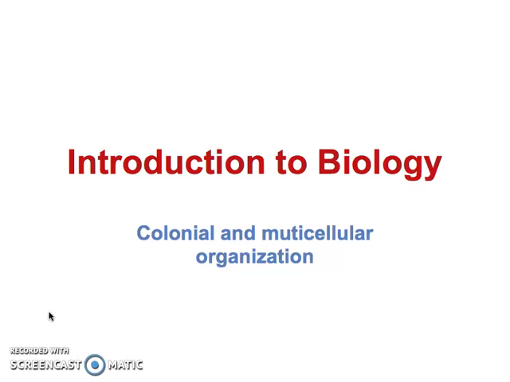Here we are with our new lesson, that is Introduction to Biology, with specific reference to colonial and multicellular organization. Previously, we had discussed different levels of organisms which come under the unicellular organization, in which we discussed organisms which can be of prokaryotic type or of eukaryotic type, and depending on their prokaryotic and eukaryotic nature, different organisms survive as a single cell life, and that is called unicellular organism. Now we are moving towards the next two topics related to cellular organization, that is colonial and multicellular type.